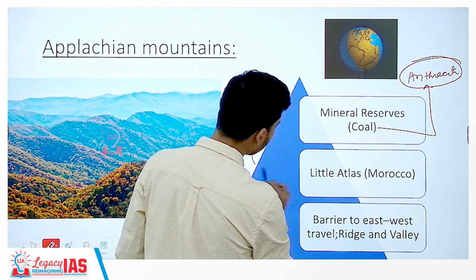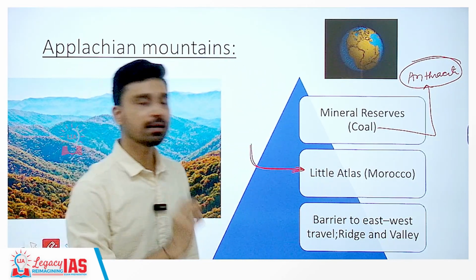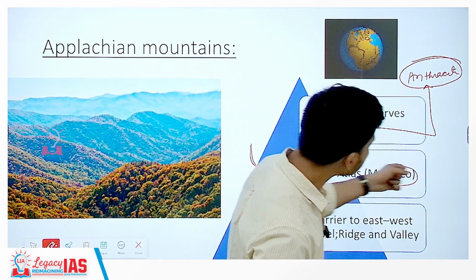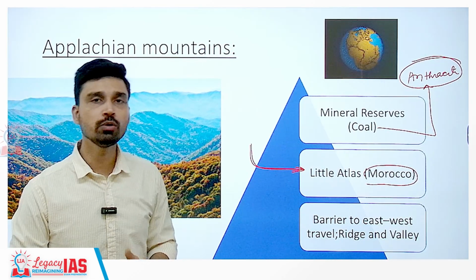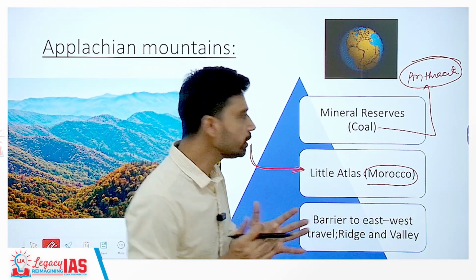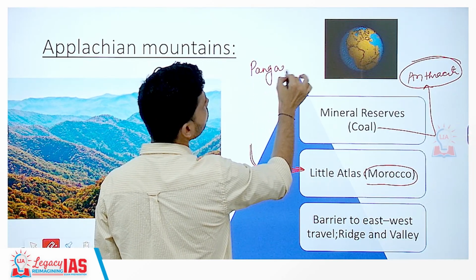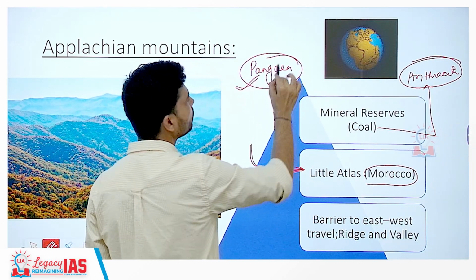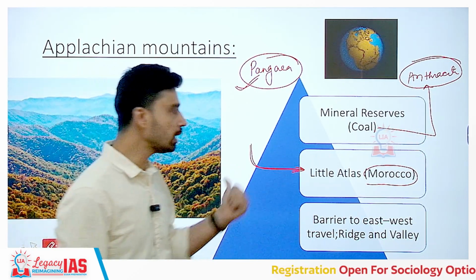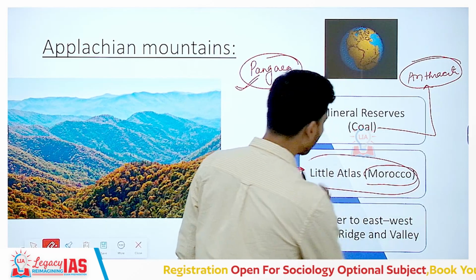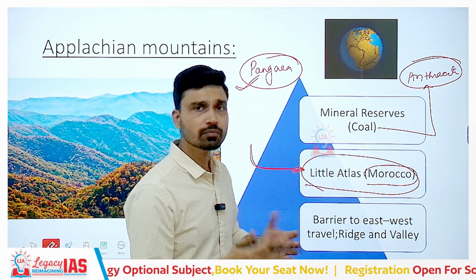Now, also if you try to relate, in Africa there is a mountain called Little Atlas. It is situated in the Morocco region of Africa. So, why are we discussing an African mountain in the North American mountains? The answer is simple. When the entire continental landmass of the world was connected together to form a supercontinent called Pangaea, at that time the Appalachian mountain of North America was actually part of a single mountain range, of which the Little Atlas we can find today in Morocco.